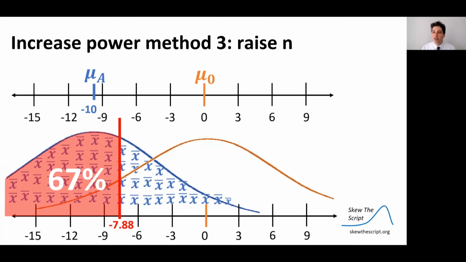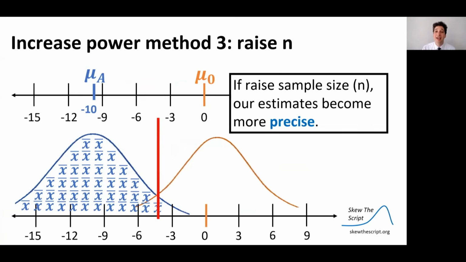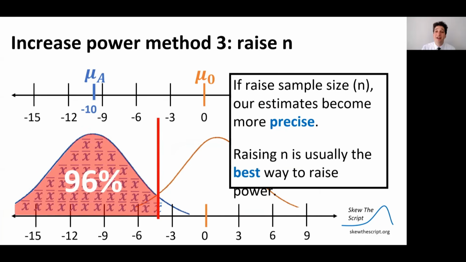There's another method, which is to raise the sample size. So recruit more patients into your trial. And we know that when we raise the sample size, our estimates become more precise. In other words, these sampling distributions narrow in width. And when we do that, we see that we have a higher power because we have a more precise estimate, a more precise test. And this is usually the best way to raise the power: have more people.